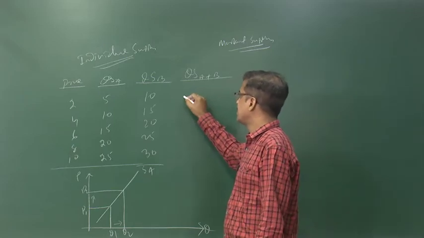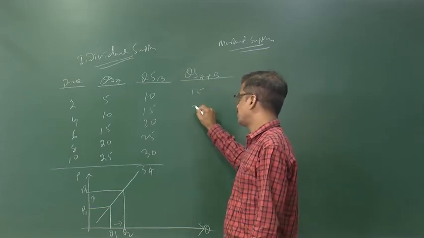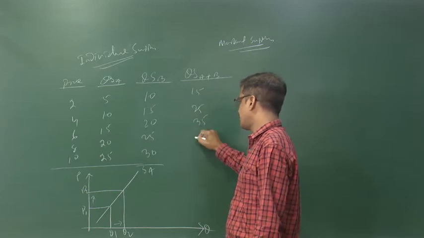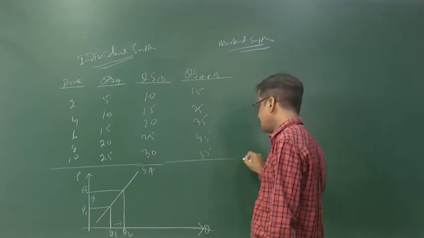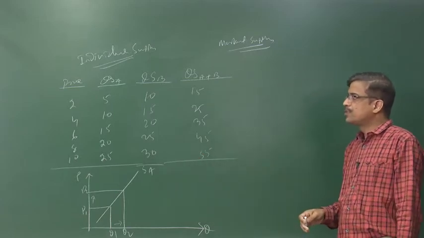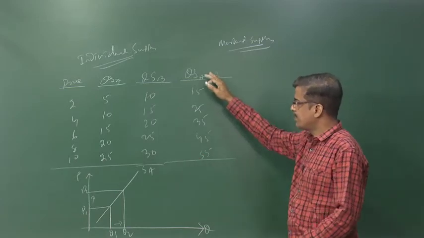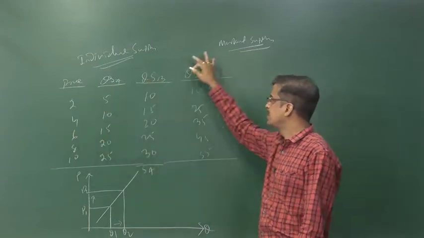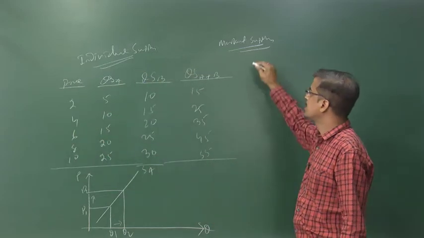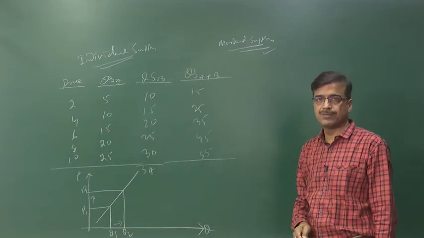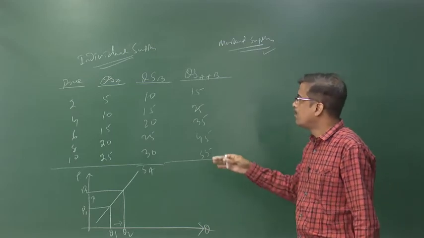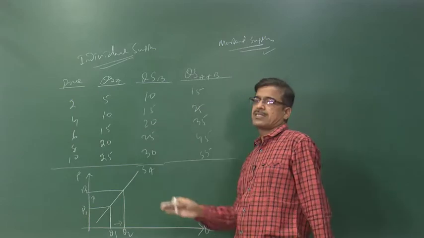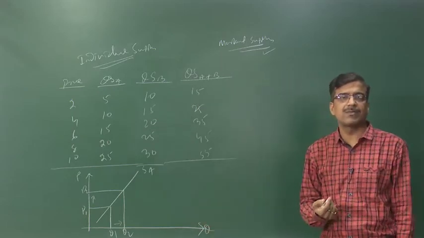What is that? It is 15, 25, 35, 45 and 55, right. So, when you express the price with this quantity supplied, that is called the market supply schedule or market supply table. Now, when you plot this with the price, then that curve is called the market supply curve.